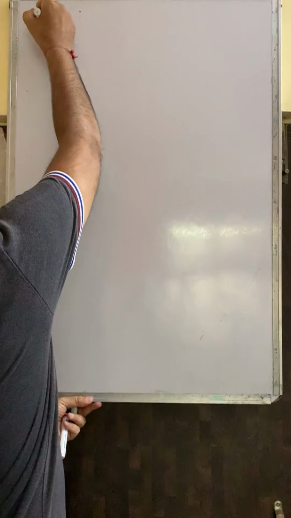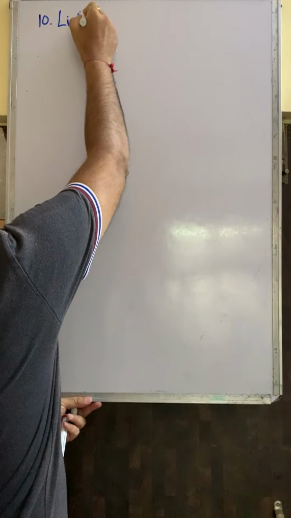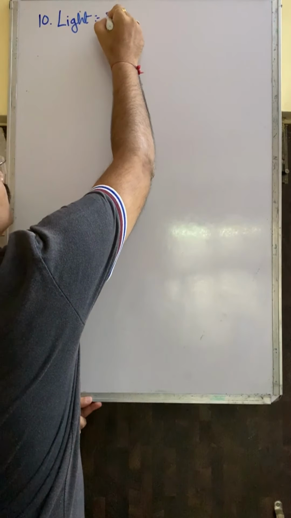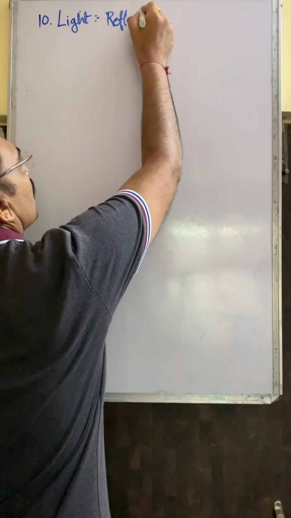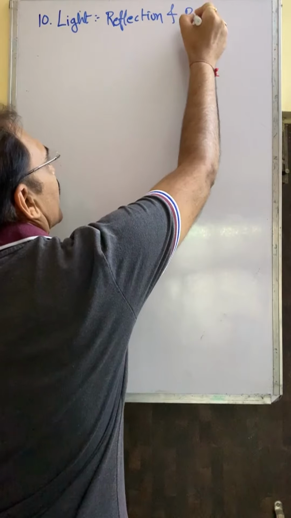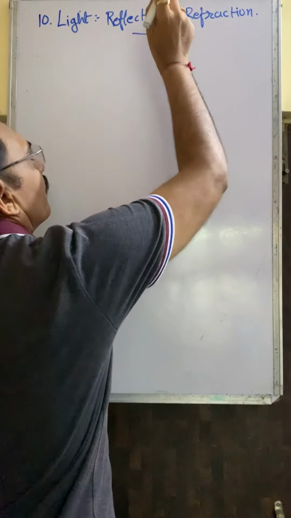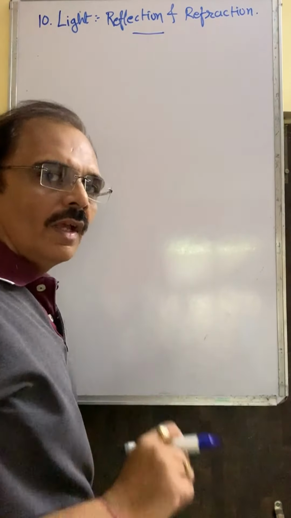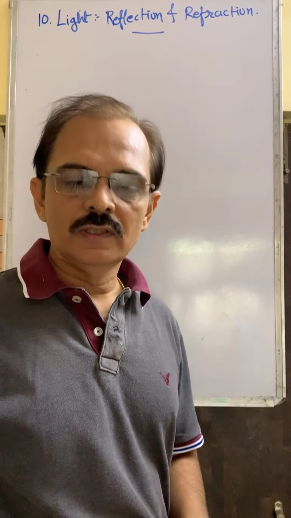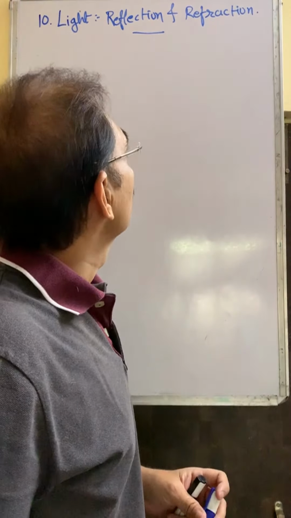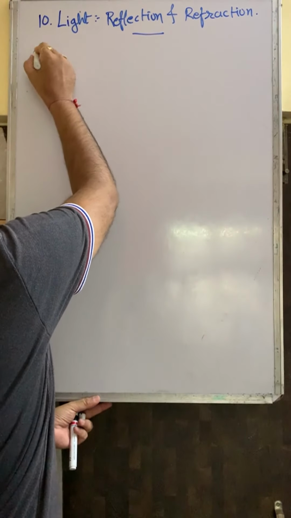Very interesting chapter. It is interesting because you have learned it in your previous standard, but here you are going to learn some detailed study of reflection and refraction. First we are going to study only one part, a half portion of our light chapter, that is reflection. First of all, we start with the word light.